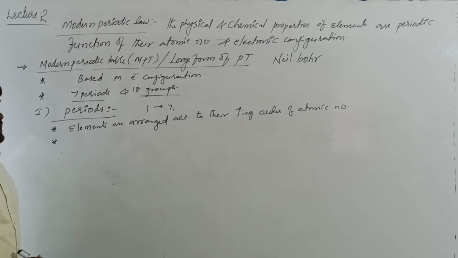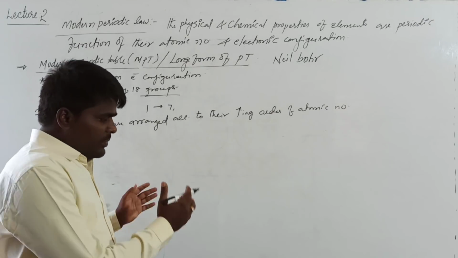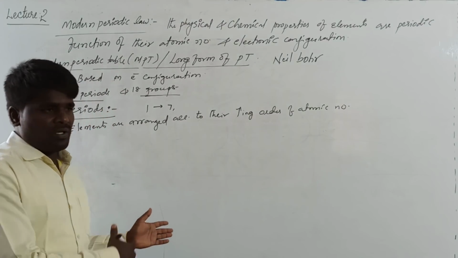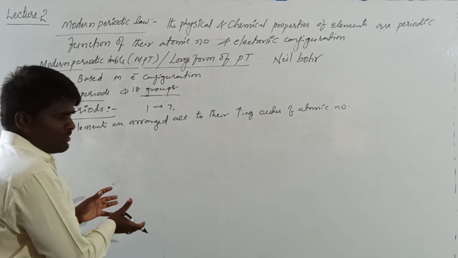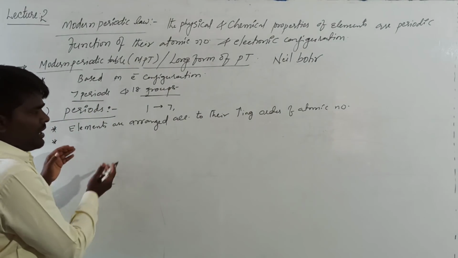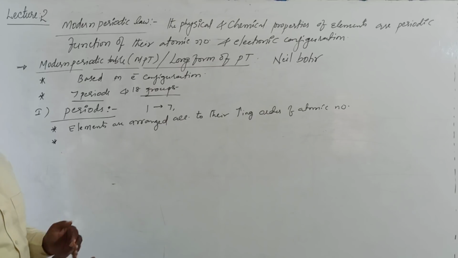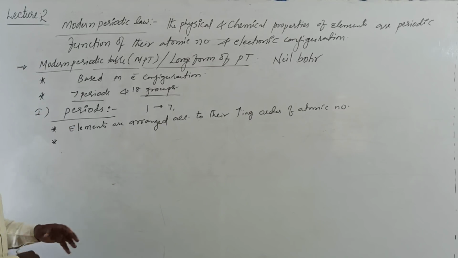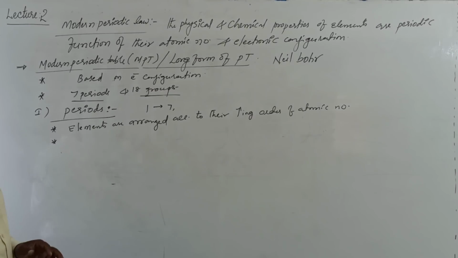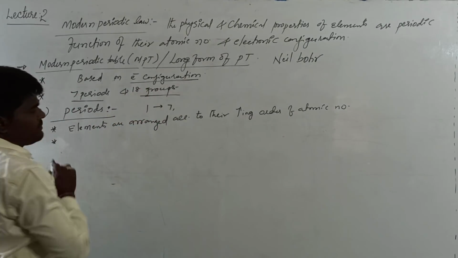In this long form of periodic table, they kept on arranging the elements one by one with increasing order of atomic numbers. When another element with the same electronic configuration comes, they arrange it below the first element. In this manner, they arranged all the elements. The actual criterion for arranging elements is electronic configuration.